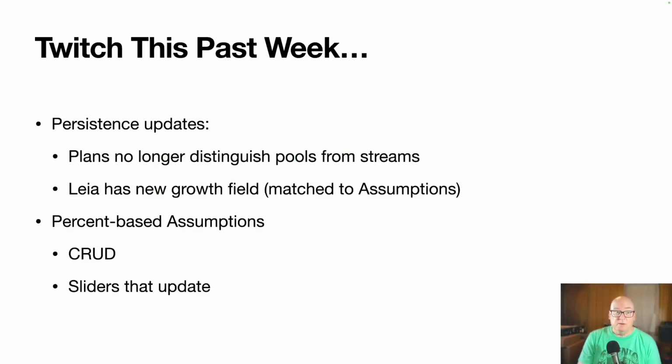The idea is to let you run multiple scenarios on sort of a medium to long-term outlook. Last week, we worked on persistence updates. So plans used to distinguish pools from streams, but we made a change where the LEA, which is the combination of liability, expense, income, and asset, we moved the type over there. So plans don't need that distinction anymore.